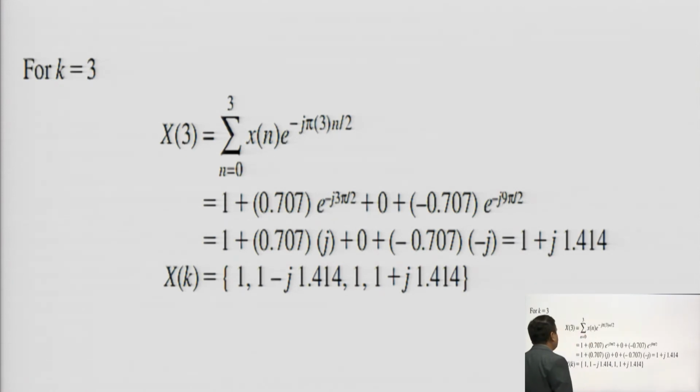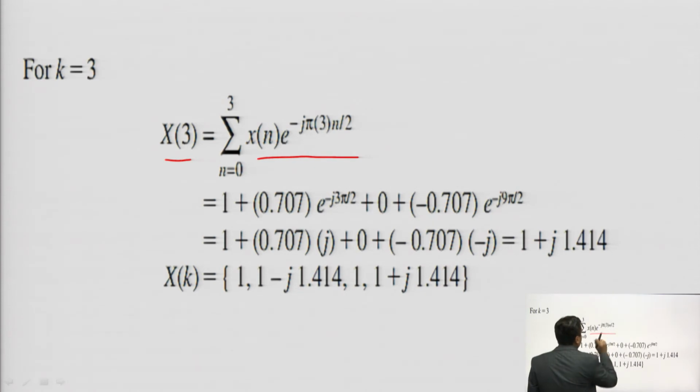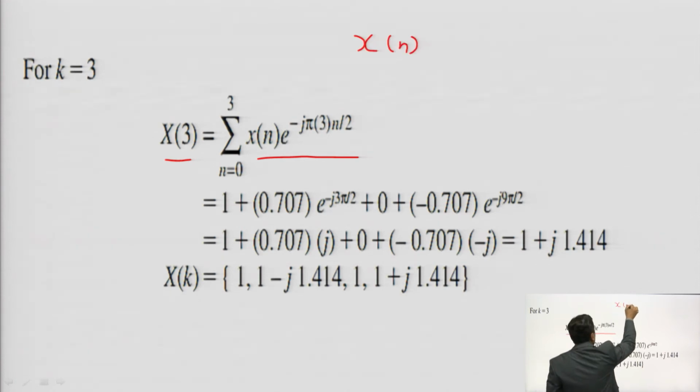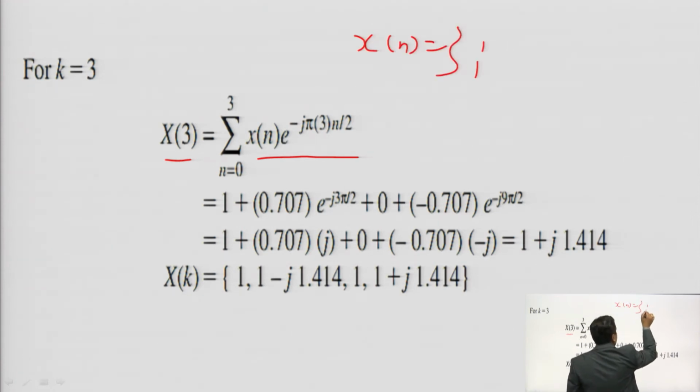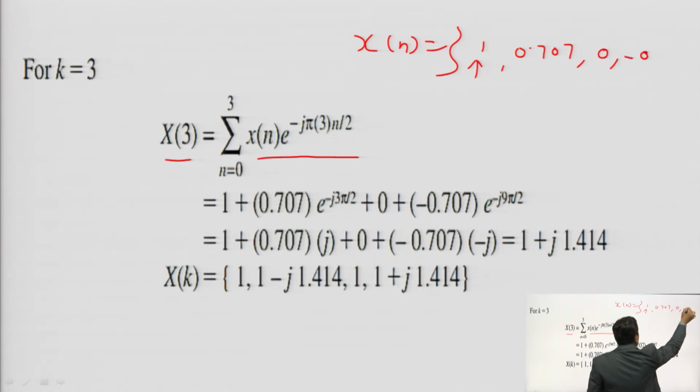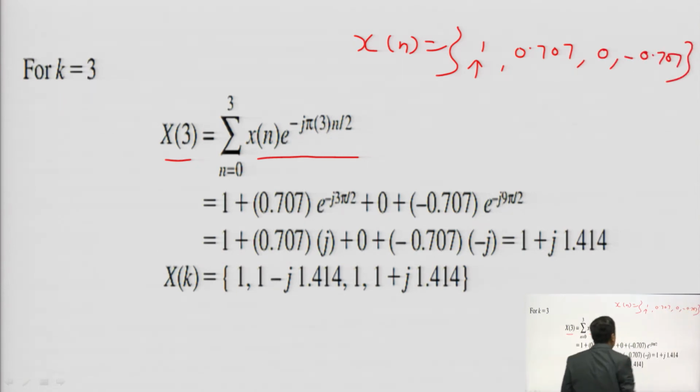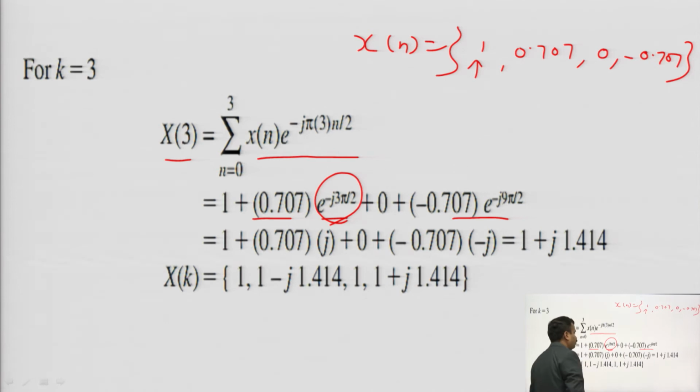Again k is equal to 3. So, X of 3 is equal to x of n into e to the power minus j pi 3n by 2. Again you have to put the value here, because x of n was given to you: 1, 0.707, minus 0.707. So you are putting the values here. Now, e to the power minus j 3 pi by 2.